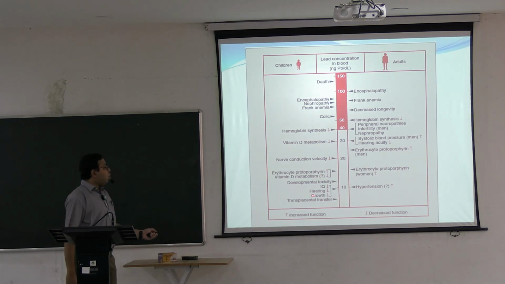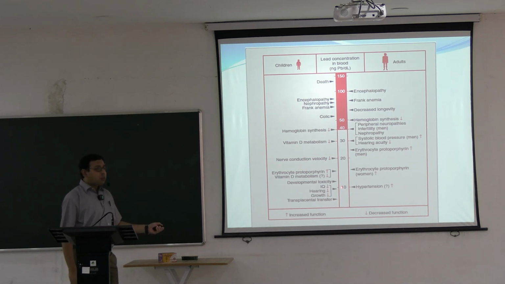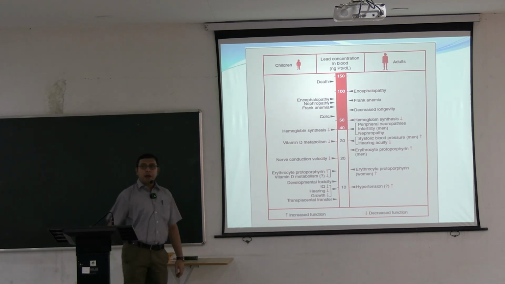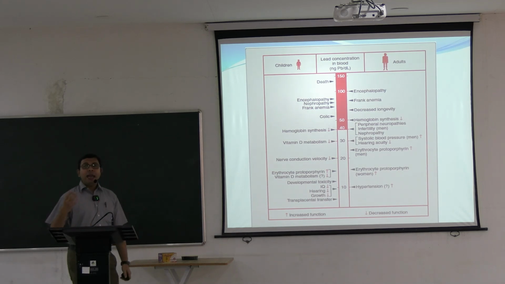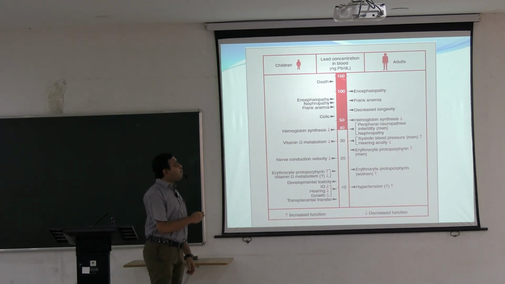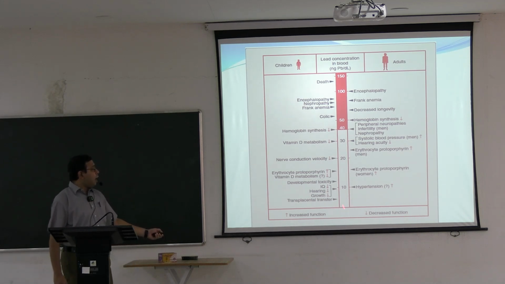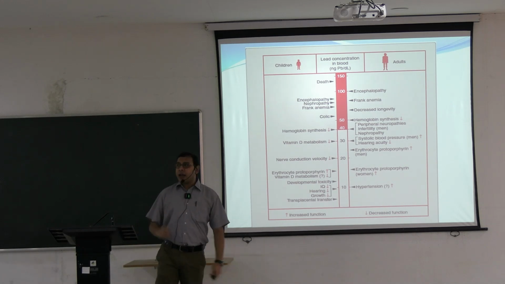Firstly, blood pressure increases, IQ decreases, hearing decreases, growth decreases, nerve conduction velocity decreases. So different neuropathies happen, systolic and diastolic blood pressure changes, encephalopathy, nephropathy, frank anemia happens. Ultimately encephalopathy and death can happen when the concentration reaches 150 micrograms per deciliter. Usually it will be less than 10, but when it is very high, ultimately death can also happen.